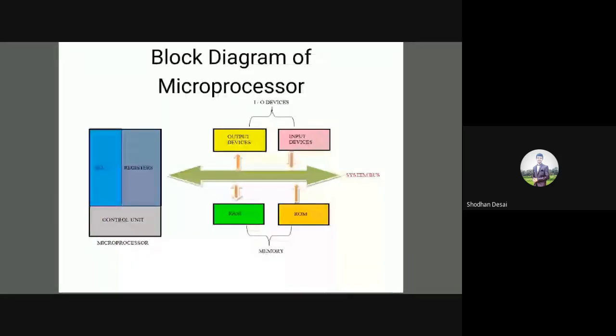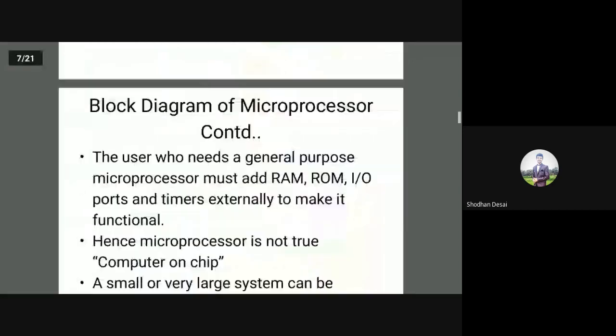What we have understood from this block diagram is that the microprocessor block alone cannot function, but we require other peripherals and accessory devices such as IO devices, memory devices, and system bus to make the microprocessor operate.